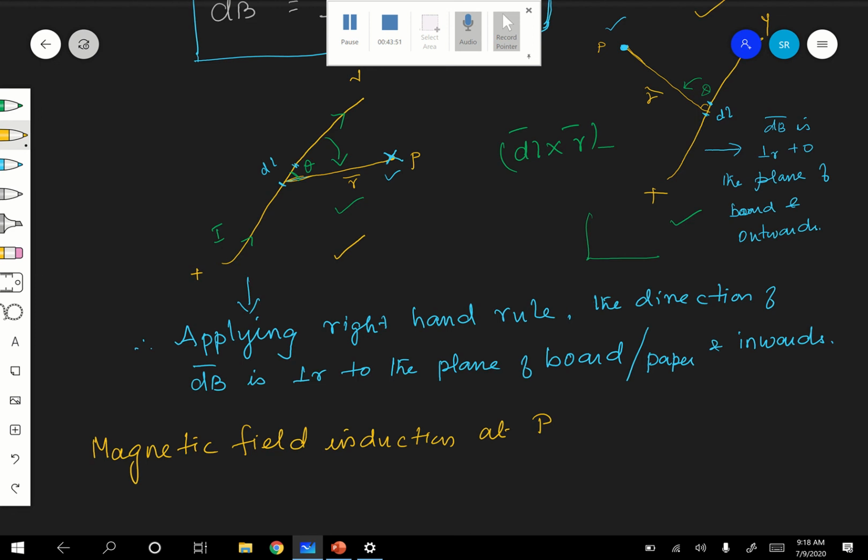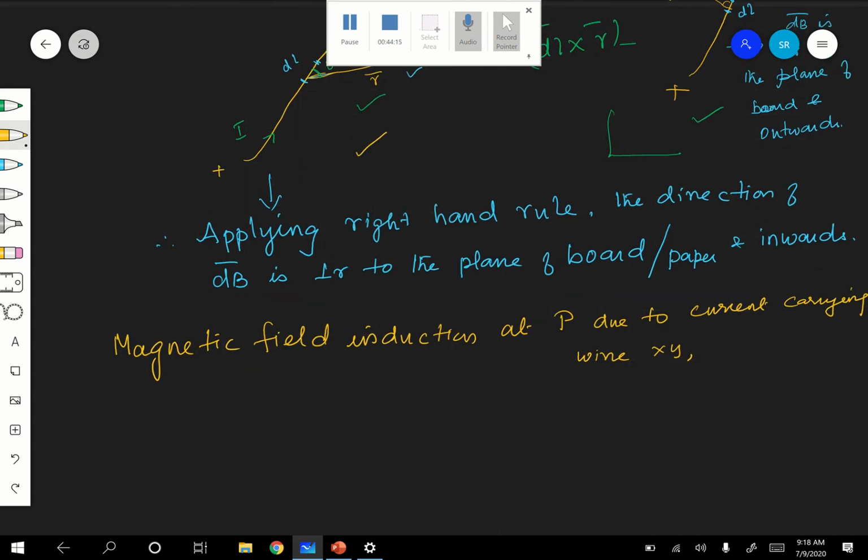Due to the entire wire, due to the current carrying wire XY. How to find it?